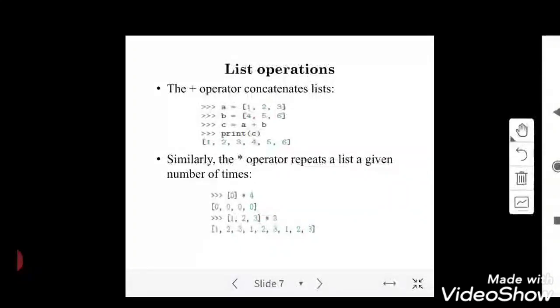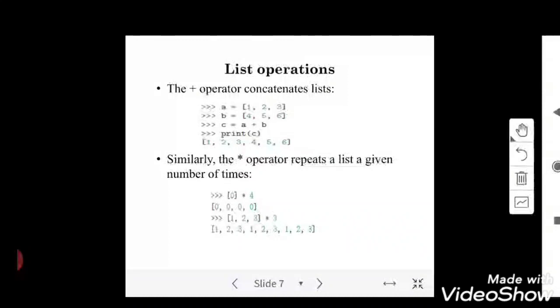Here is an example: A equal to 1, 2, 3 is the first list. The second list is B equal to 4, 5, 6. If I try to do C equal to A plus B, I will get the concatenated list, 1, 2, 3, 4, 5, 6, as a single list. So that is one operation of a list, using the plus operator.